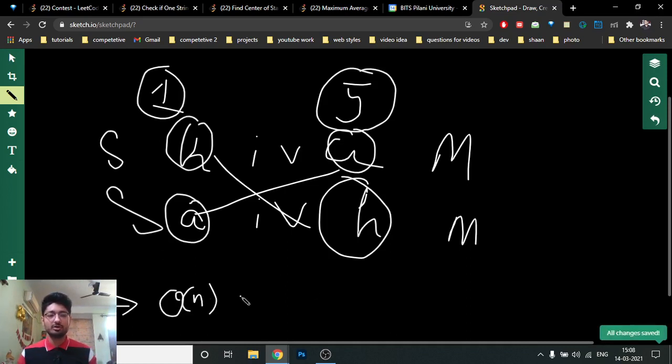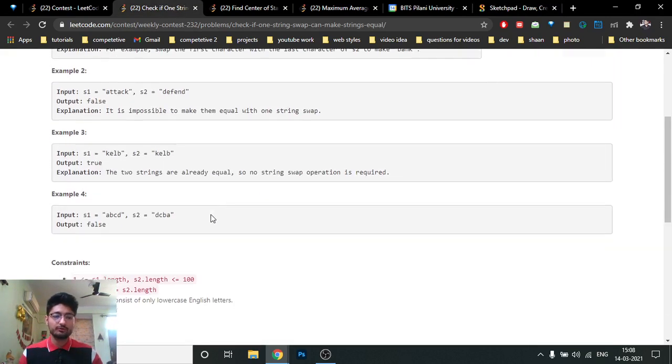So it can be done in O of n, but you can also do this in O of n square, because the constraints are small. Okay, I hope you get the point. Just try to reverse every two positions and then check that. So I'll show you the code for my part now.